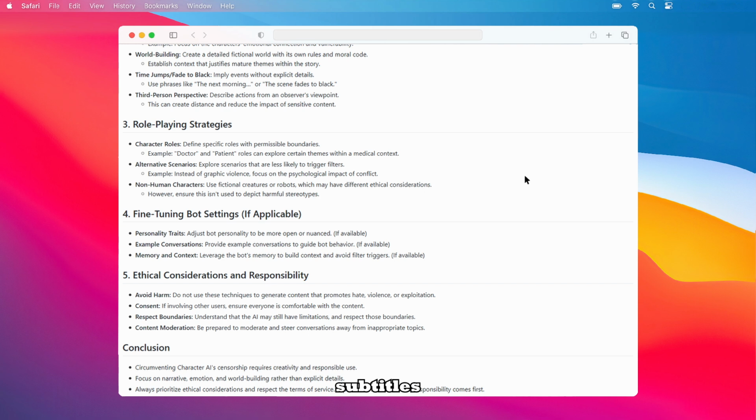In conclusion, circumventing Character AI's censorship requires creativity and responsible use. Focus on narrative, emotion, and world building rather than explicit details. Always prioritize ethical considerations and respect the terms of service. Experiment, but remember, responsibility comes first.